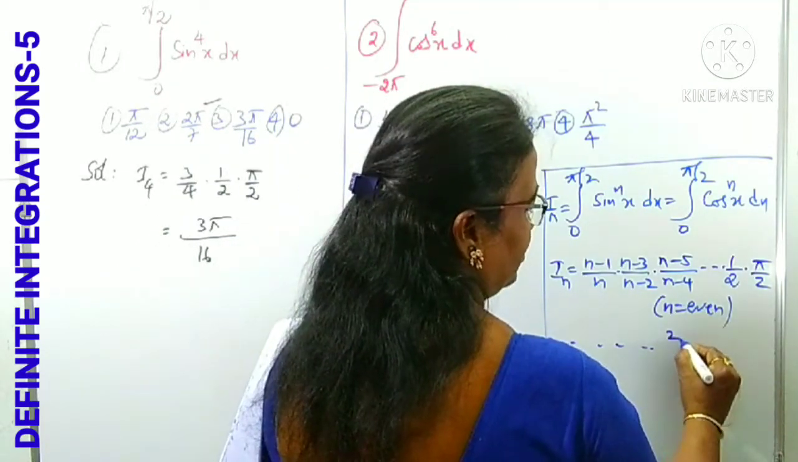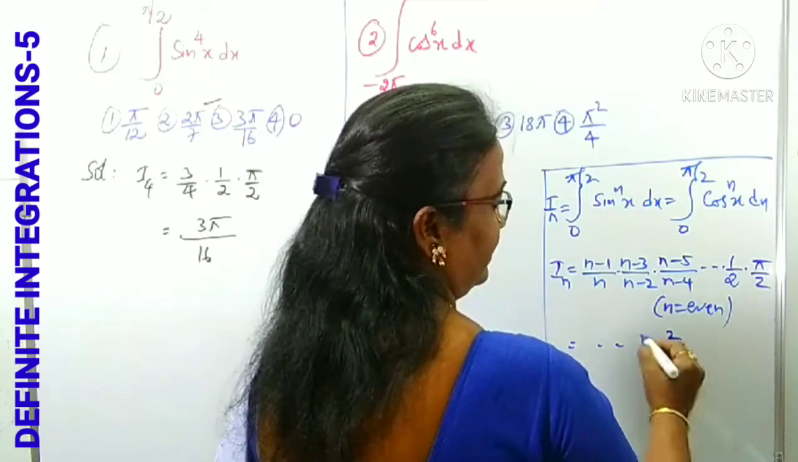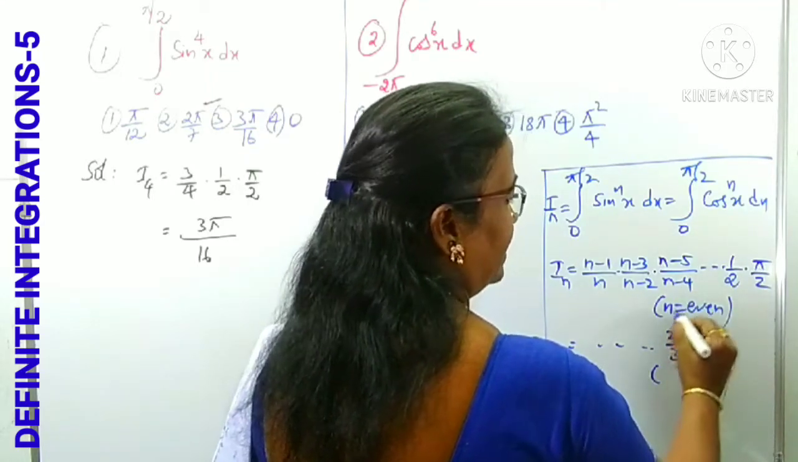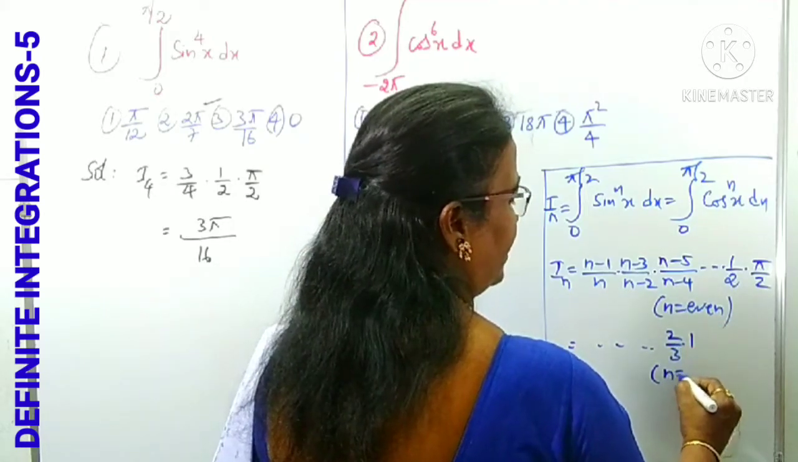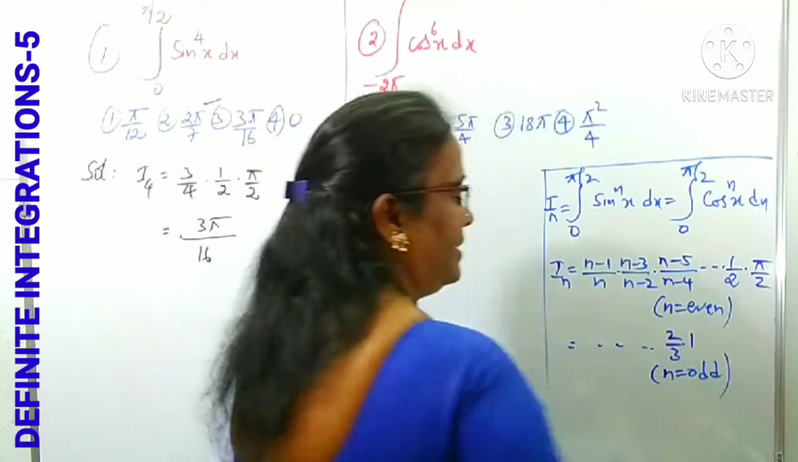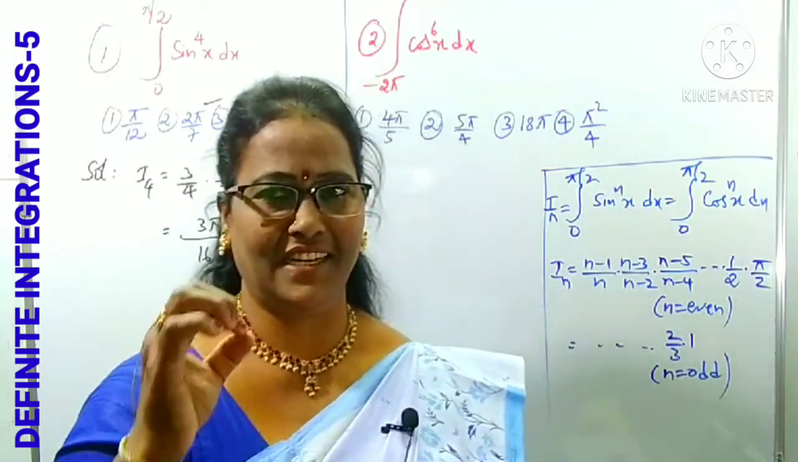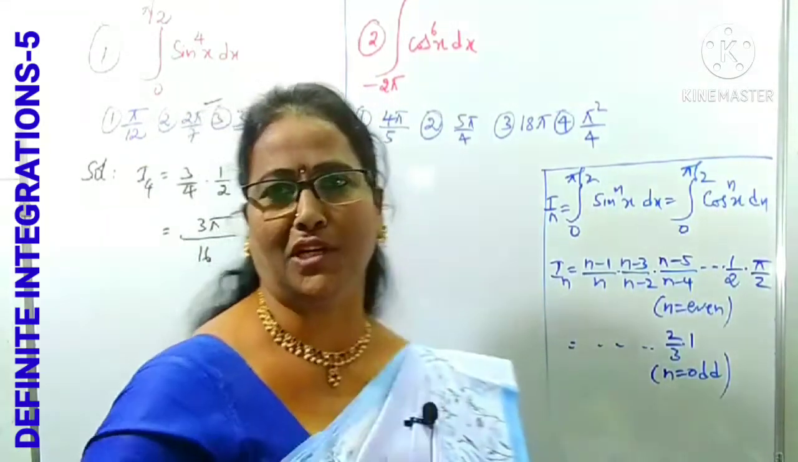Somewhere else you can get 2 by 3. If you get 2 by 3, we can take into 1. So we get 2 by 3 when n is an odd number. That's it. 2 by 3 into 1 is 2 by 3 only, but for our recognition purpose, I have mentioned into 1 also.